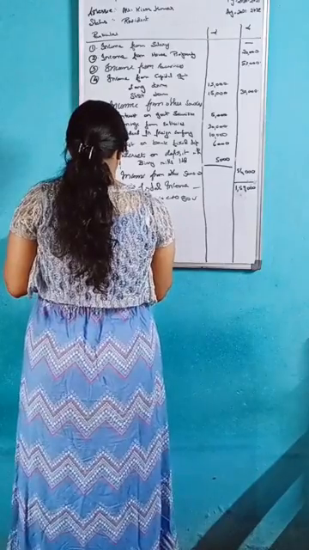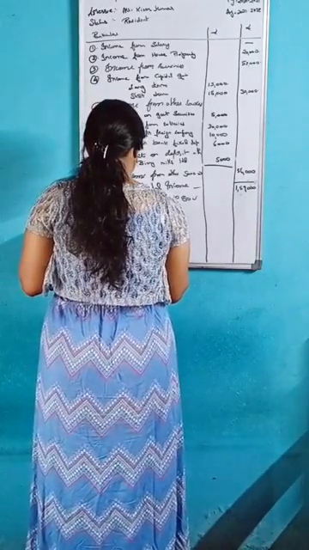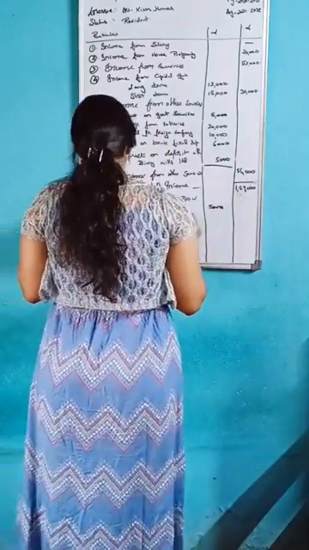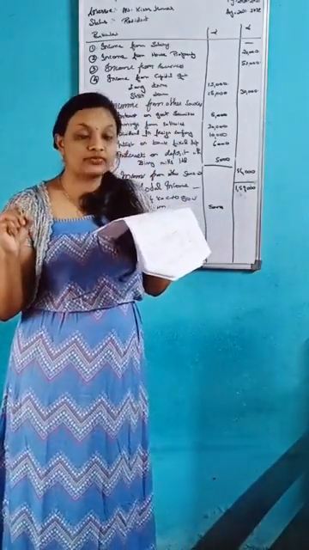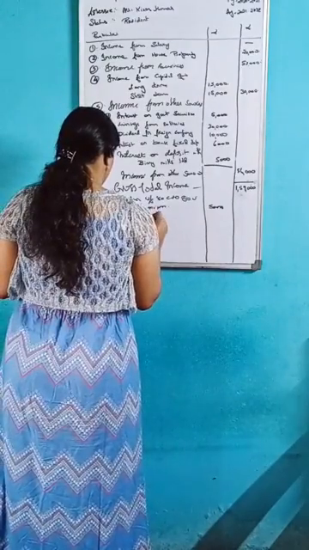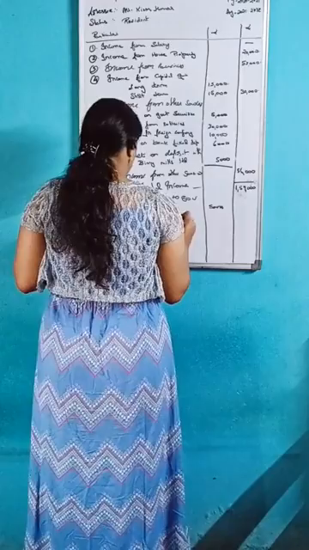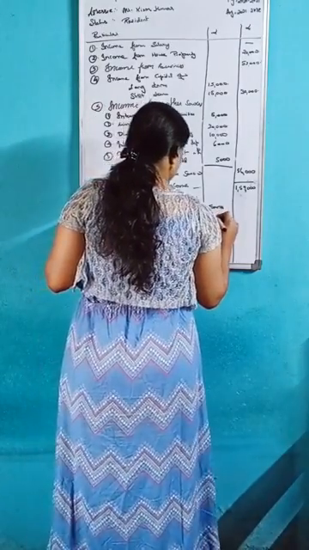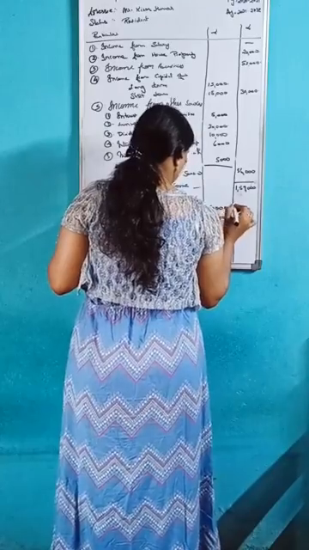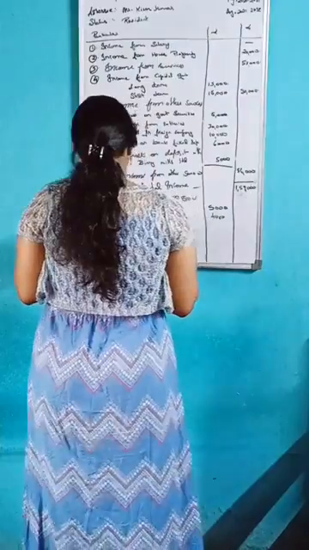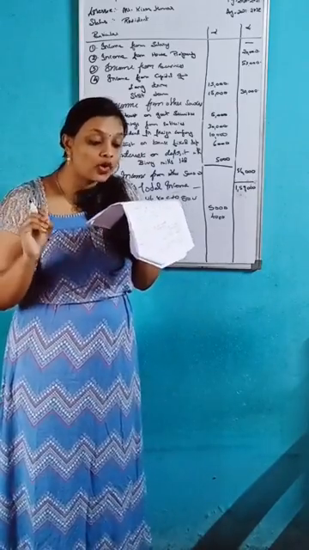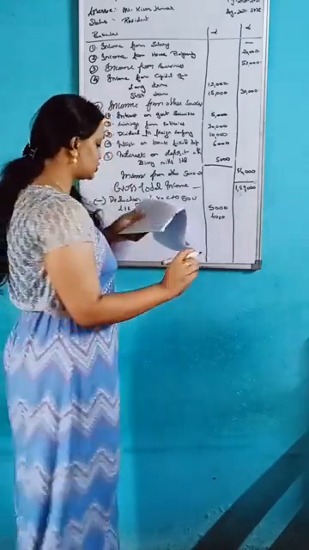Next one is subscription to PPF, that is 4,000. After that, they have given deposit in 15 years of post office CTD account, that is 2,000.